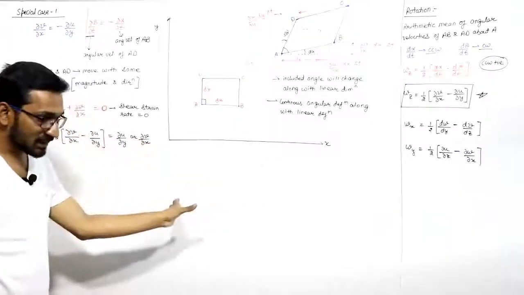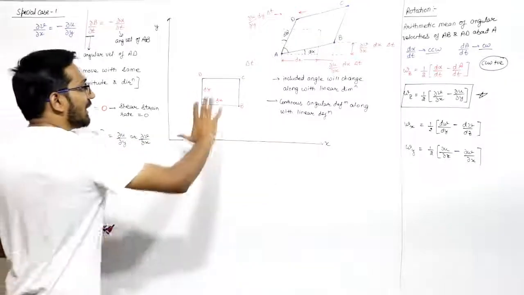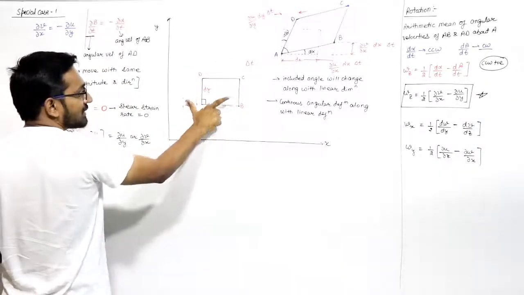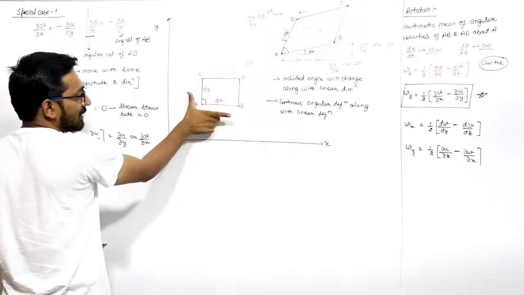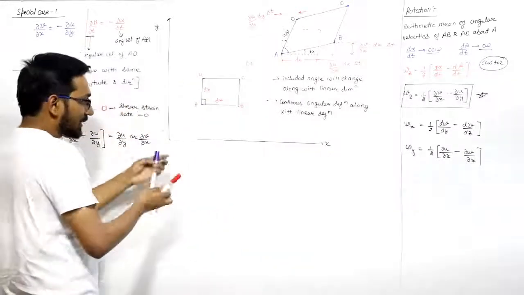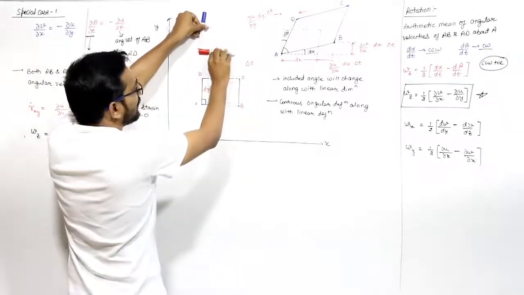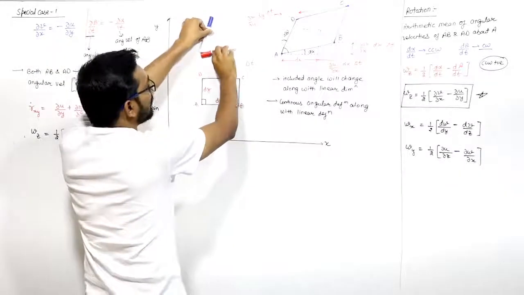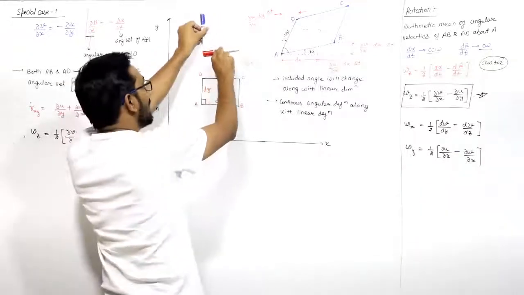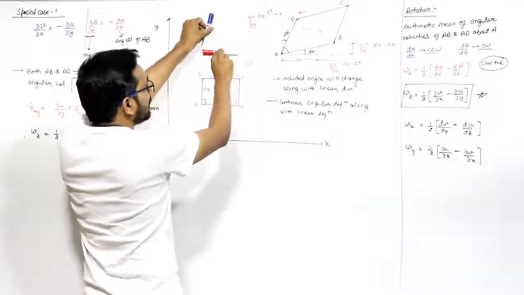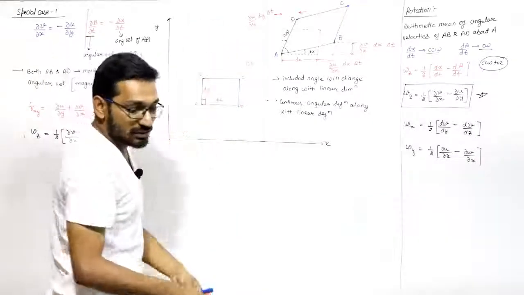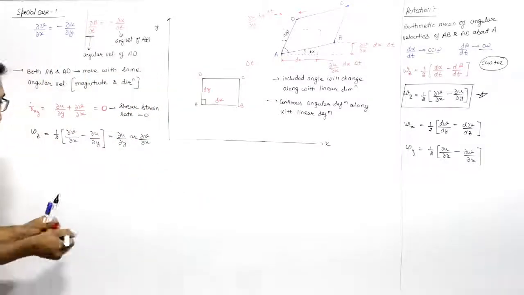Particles are rotating, but there is no change in the included angle. If this is the particle, it can rotate like this, but it cannot rotate like this. Then the included angle between them, you can see from here, this is AB and AD. They can rotate like this, and the included angle will not change, right? They can rotate with the same included angle, not like this case where the angle will change. So this situation is known as pure rotation, right?